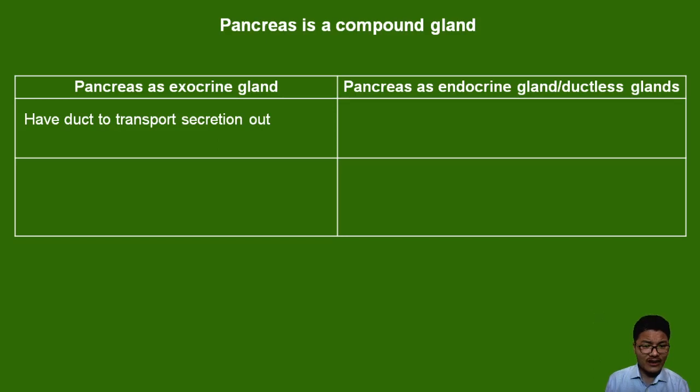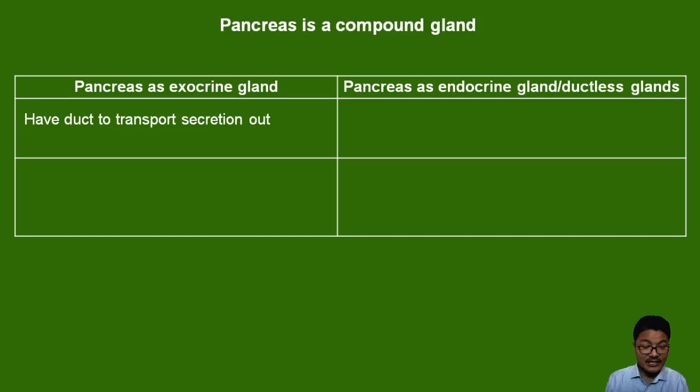we have pancreatic juice, which is secreted outside the bloodstream, not inside the internal part of our body. So pancreatic juice is secreted into the duodenum or small intestine through the hepatopancreatic duct, and being secreted into the small intestine, pancreas is called an exocrine gland.